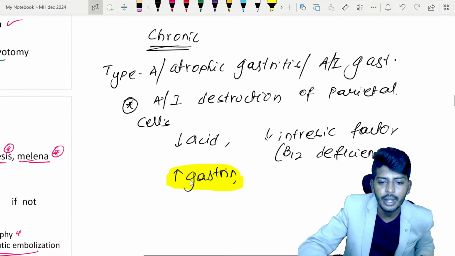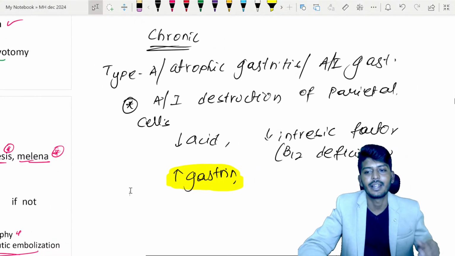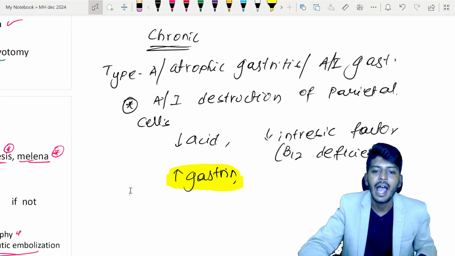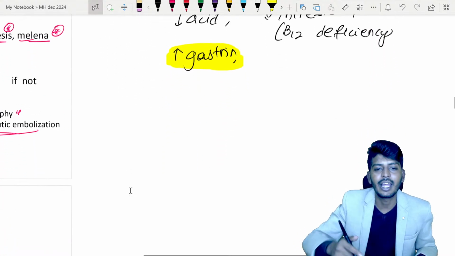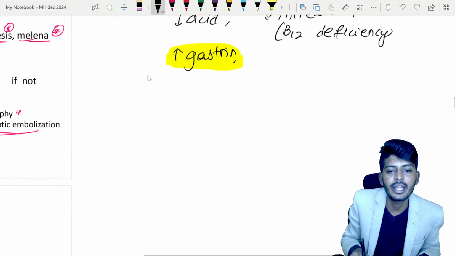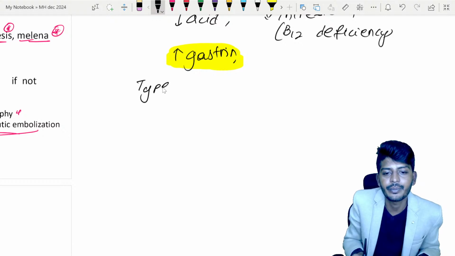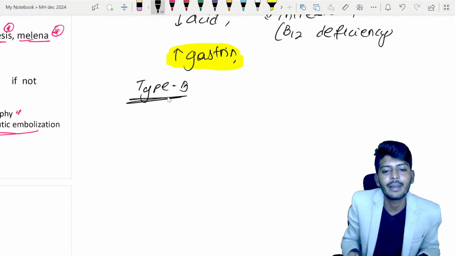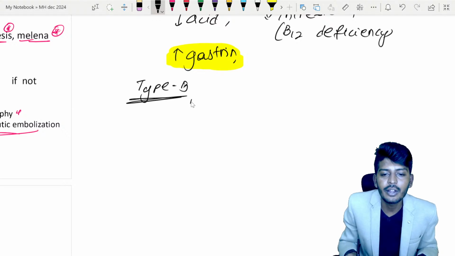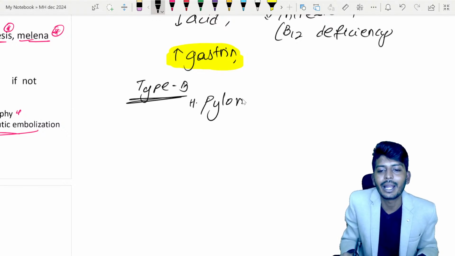Now, once we understood what type A atrophic gastritis is, autoimmune destruction, let's go to type B. Type B is caused by which one? Remember, B for bacterial. It is caused by Helicobacter pylori.